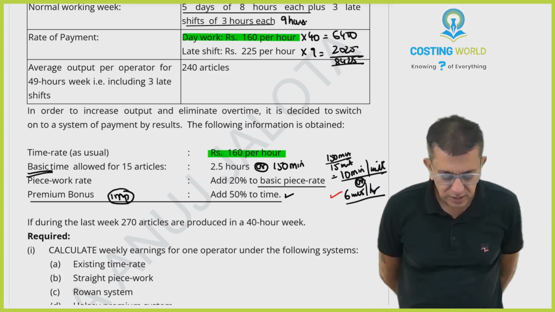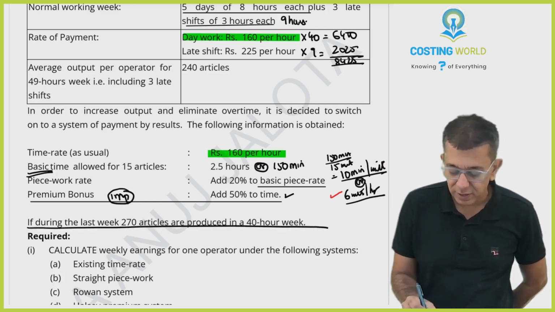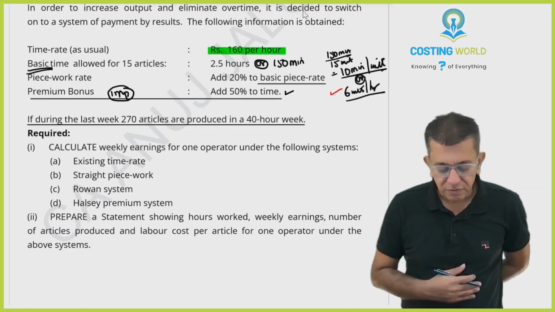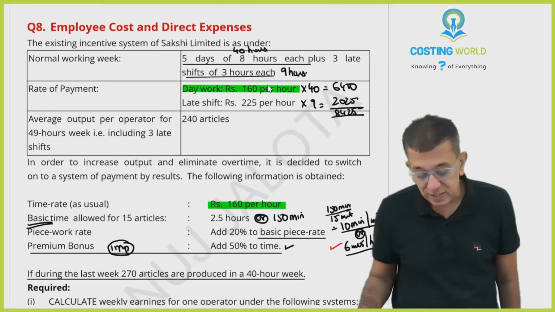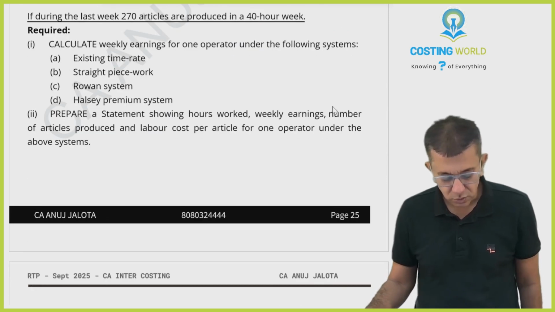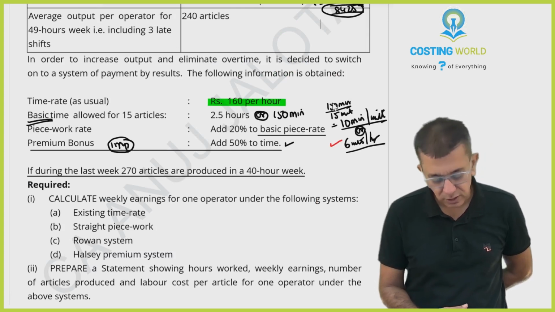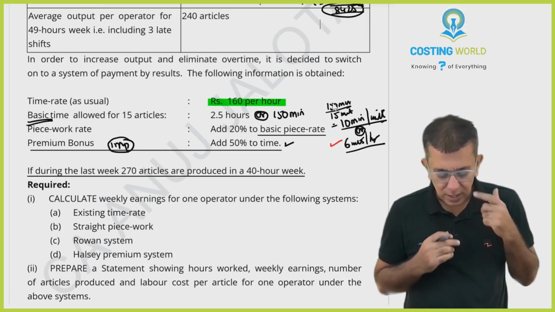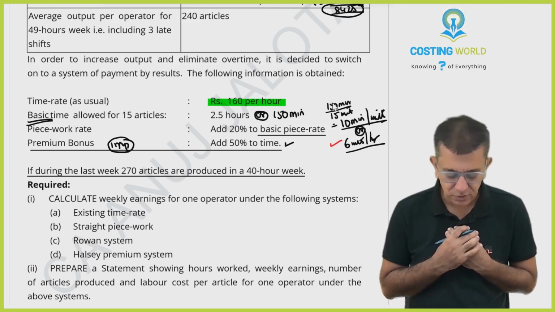If during the last week 270 articles were produced in a 40-hour week, because now overtime will be eliminated, so workers will be working for 40 hours. Calculate weekly earnings of one operator under the following systems. Existing time rate, I already calculated that: 8425. Second one, straight piece rate. Third is row 1, and the fourth I'll say later. Prepare a statement showing hours worked, weekly earnings, number of articles produced, and labor cost per article for one operator under the above systems.